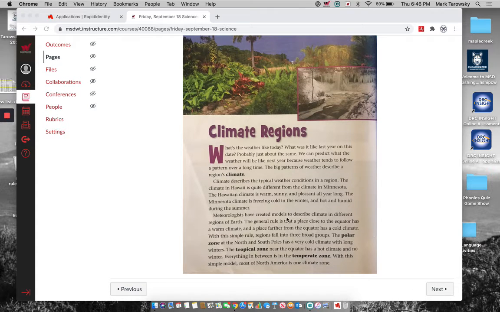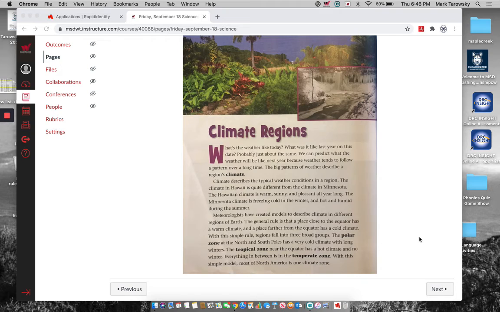Meteorologists have created models to describe climate in different regions of Earth. The general rule is that a place close to the equator has a warm climate, and a place further from the equator has a cold climate. With this simple rule, regions fall into three groups.